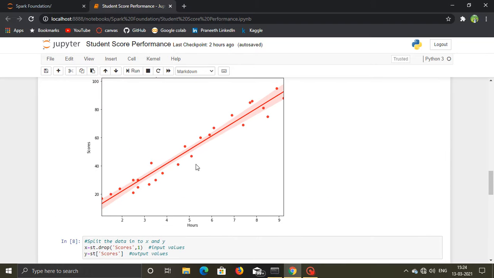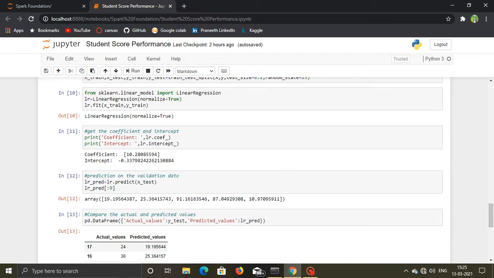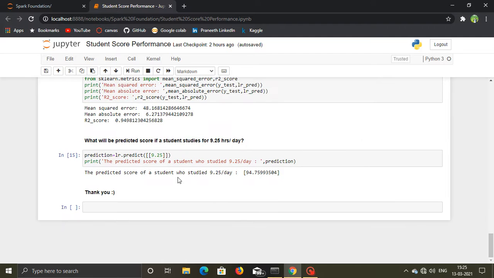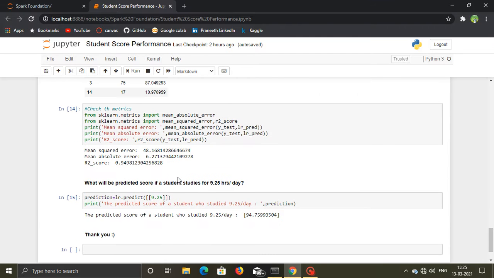Here we can see the data points are distributed from here to here. So this is the distance. This is the data point. The distance between the data point and the line gives the residual sum of squares, which relates to the R square score. For the best model, we require the least residual sum of squares. That is, a high R square score is the best score for our model. Here I got 0.94.